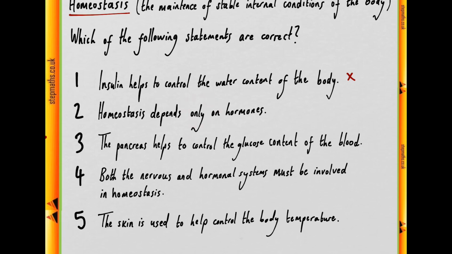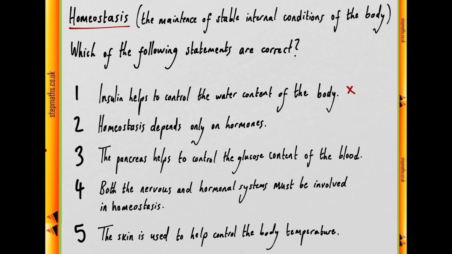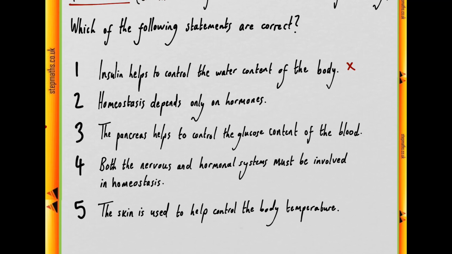We should know that homeostatic responses depend on not only the sensory organ, which detects a deviation from the stable internal condition, we also need a means to transmit signals to the effector organ, which may be done with hormones but may also be done with nerves, and we need an effector organ, for instance a muscle, or in the case of temperature control it would be the skin, from which there might be heat loss. So we can say that homeostasis depends on a range of organs, including the nervous system and the hormonal system, as well as effector organs.